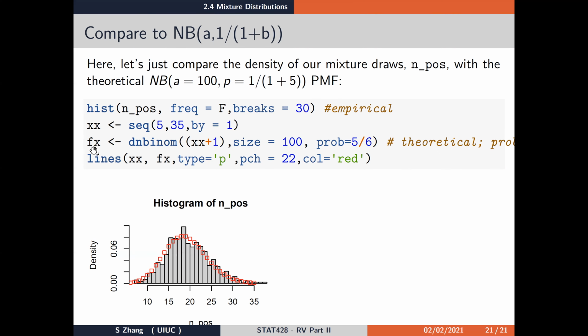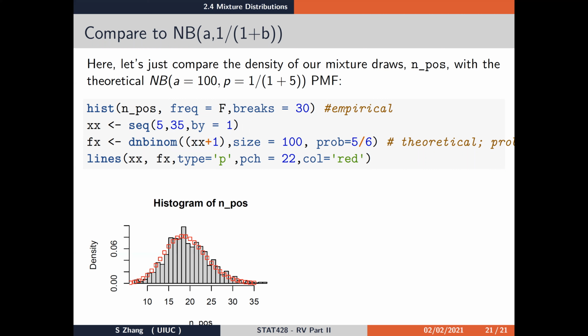The negative binomial distribution is a discrete distribution, meaning that the possible values of x are integers, so 5, 6, all the way up to 35. I'm just plotting this range over here.